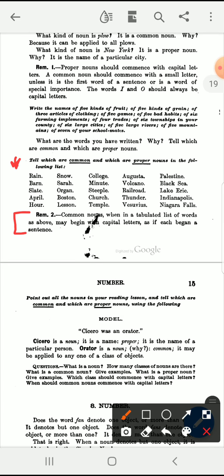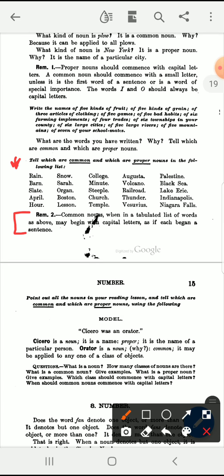Common nouns, when in a tabulated list of words, as above, may begin with capital letters as if each began a sentence. So when we put words in a list, we may capitalize each word in the list, whether it's common or proper. So that's a helpful note to remember. If you're making a list, you can put every word in the list with a capital letter.